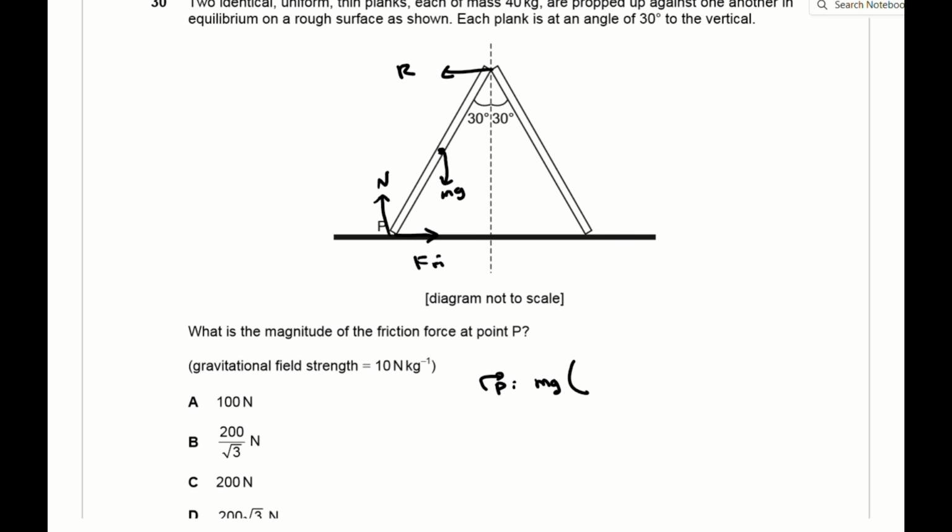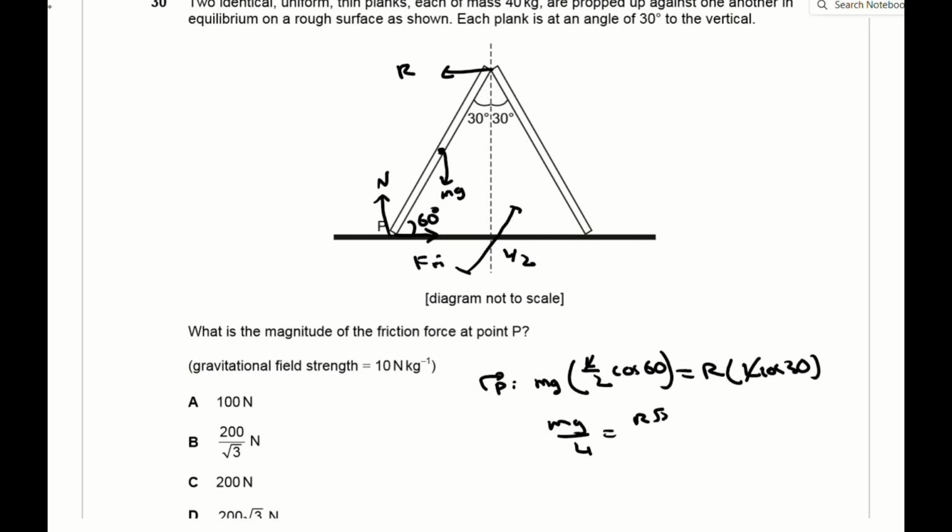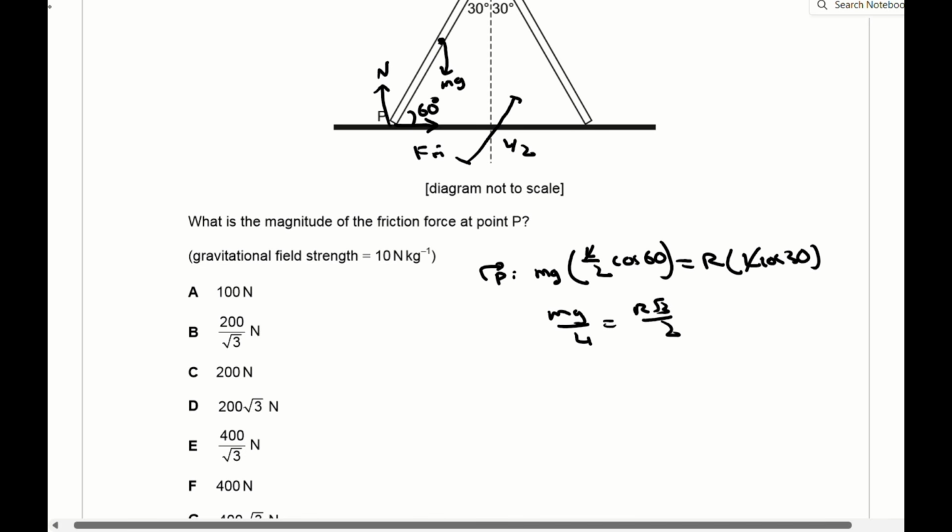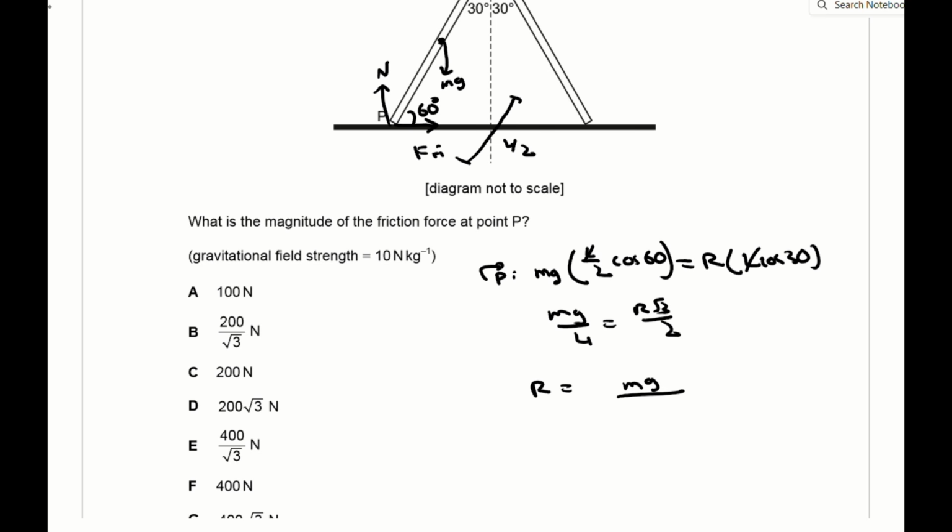So the vertical forces are the weight of the plank and the normal reaction force from the ground. And the horizontal forces are the reaction from the other plank and the frictional force. Now you can quite easily see that for the planks to remain in equilibrium, the frictional force is equal to the horizontal reaction force from the other plank. So you can take moments about point P, where the plank is in contact with the ground, to obtain an expression for the reaction force R in terms of mg. Now when you go through the calculation, R comes out to be mg over 2 root 3. And m is 40 kg from the question. So the magnitude of the frictional force at P is 200 over root 3 newtons, which is B.